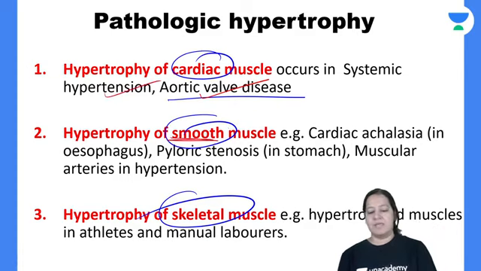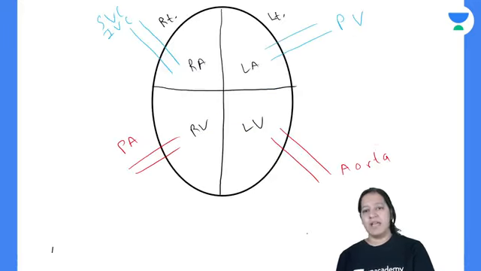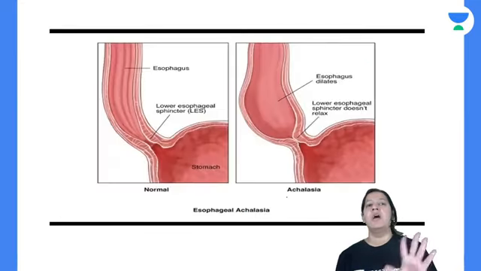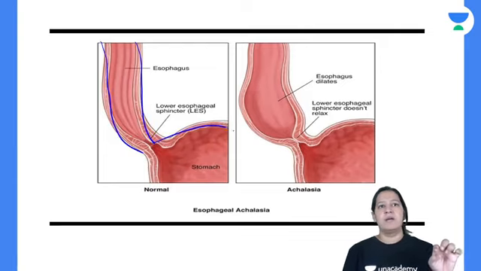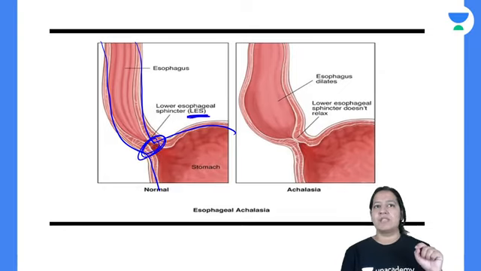Now coming to smooth muscle. I will give you an example of cardiac achalasia. What is cardiac achalasia? Do you know? See, this is the esophagus. Everyone see. Normally this is the esophagus and this is the stomach. And there is a sphincter. This is known as the lower esophageal sphincter.